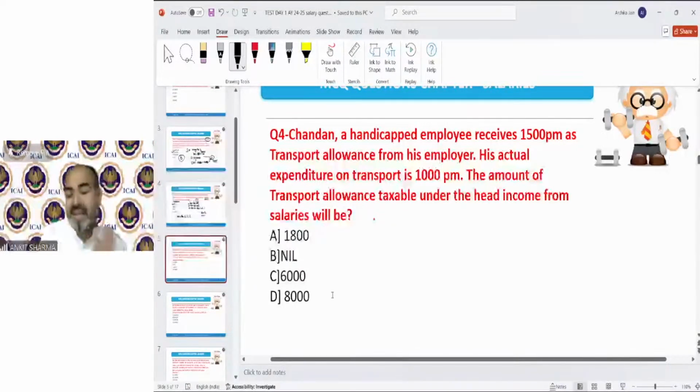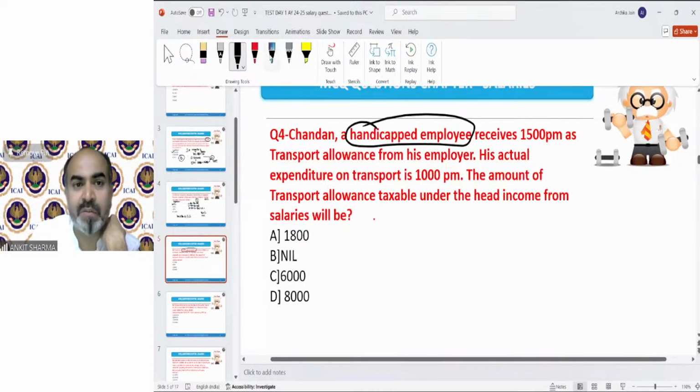Chandan, a handicapped employee, received 1500 rupees per month as transport allowance from his employer. His actual expenditure on transport is 1000 per month. The amount of transport allowance taxable under the head income from salary will be? Because he is a handicapped employee, we have a specific provision regarding that.